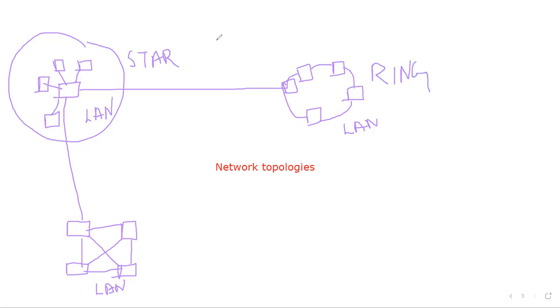When you have this shape, this is called fully connected. So we may have different types of topology. How the computers are interconnected to make a LAN is what is called your topology. Now we are going to discuss what the various topologies are.